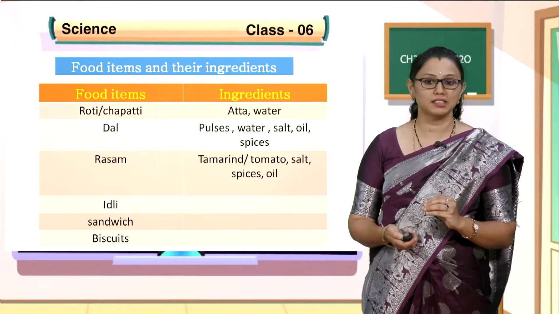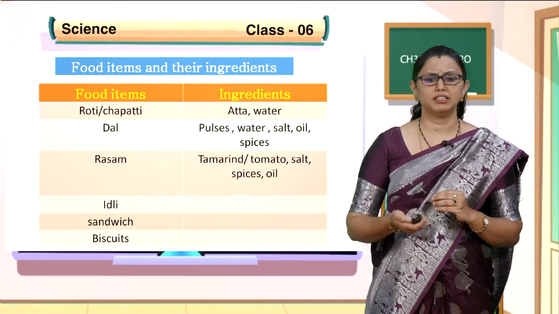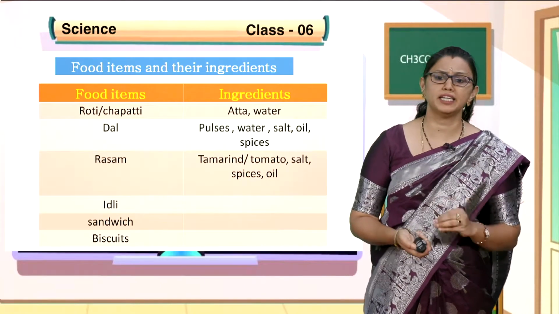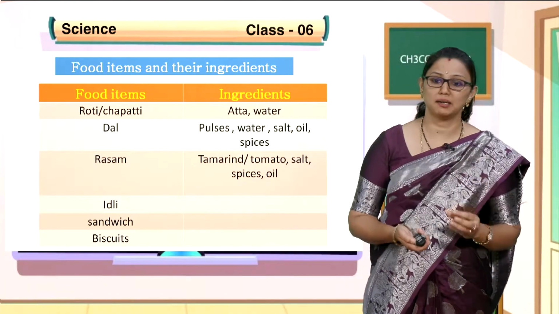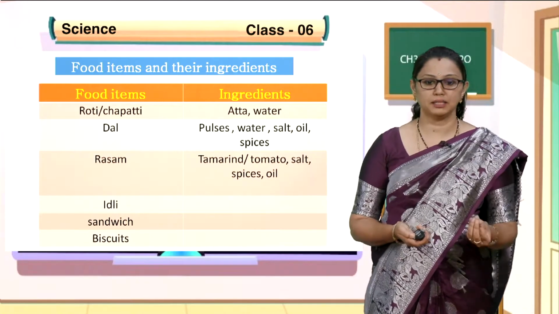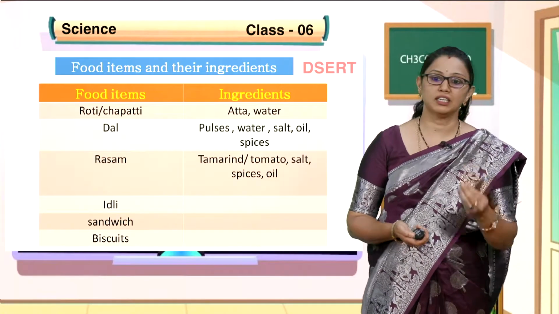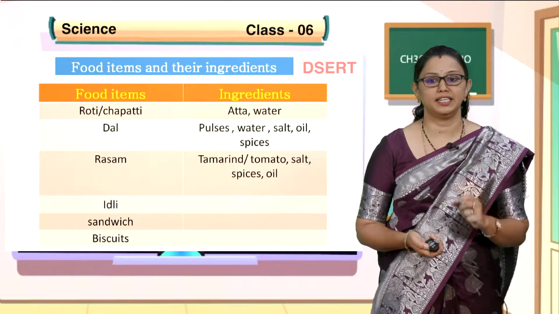Nowadays you have tasted sandwich, right? Sandwich is a snack where you can have different ingredients, very tasty as well as diet food. Sandwiches are prepared using bread, salads, like some leafy vegetables as well as capsicum, cabbage, and a little salt can be used as an ingredient. And the biscuits.